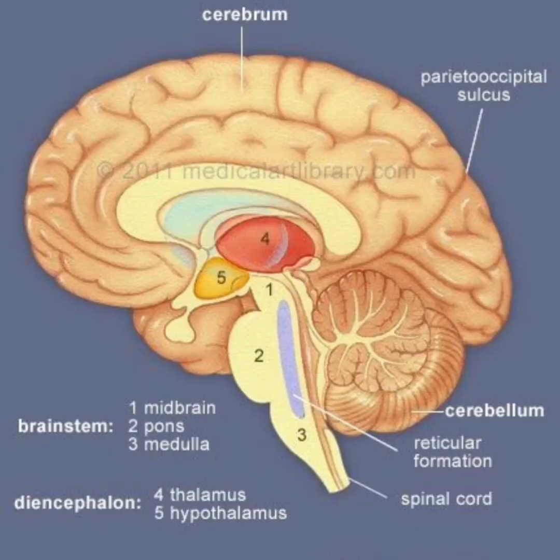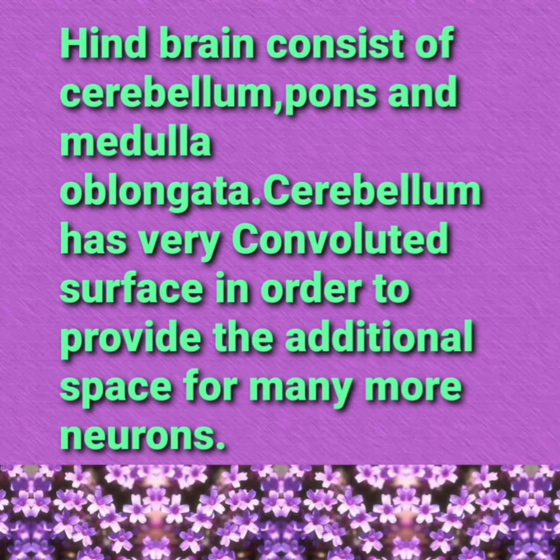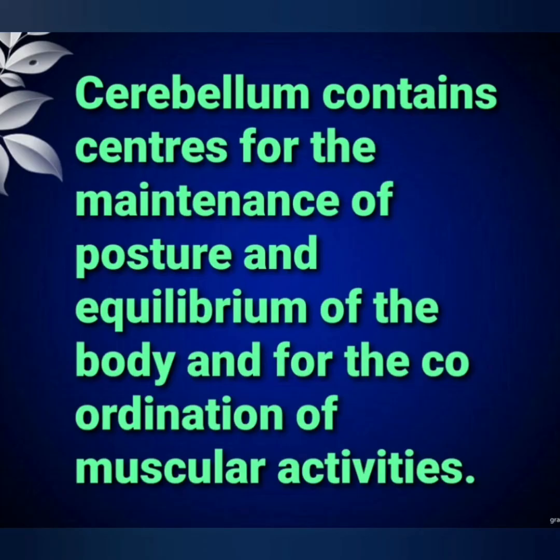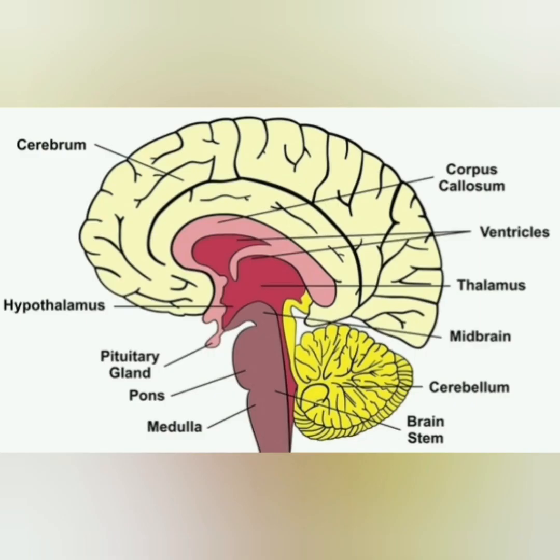The next part of the brain is the hindbrain. Observe the diagram. Hindbrain consists of cerebellum, pons and medulla oblongata. Cerebellum has many convoluted surfaces in order to provide additional space for many more neurons. Cerebellum contains centers for the maintenance of posture and equilibrium of the body and for the coordination of muscular activities. Here is the structure of the hindbrain, that consists of pons, cerebellum and medulla oblongata. Marked everything. Observe and try to understand.